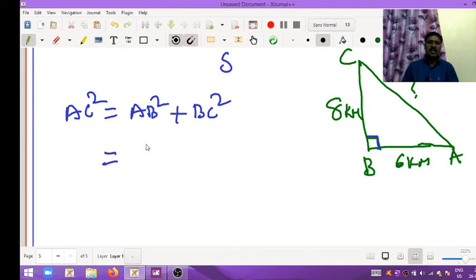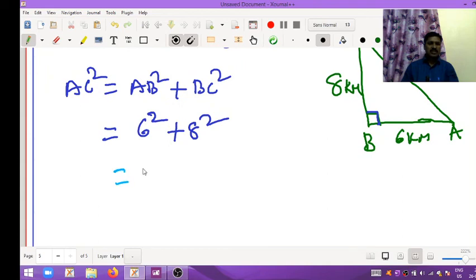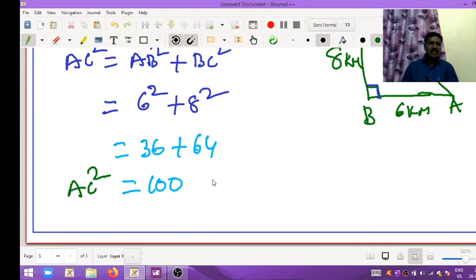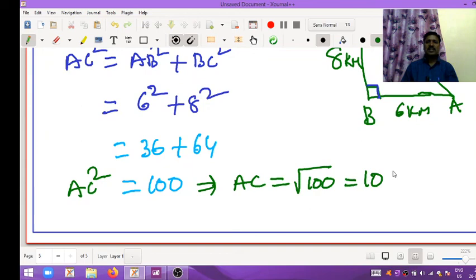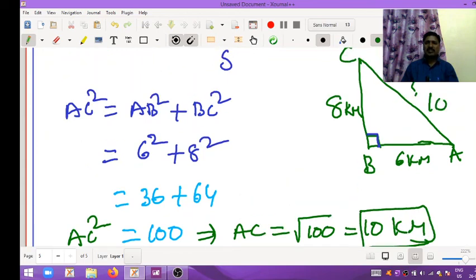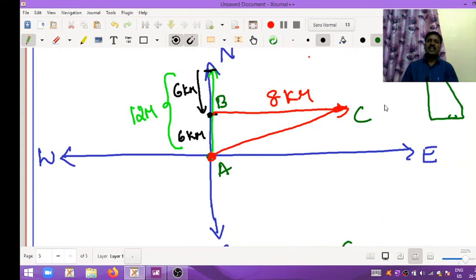So 6 squared plus 8 squared: 36 plus 64 is 100. AC squared is equal to 100, so AC is equal to the square root of 100, that is 10 kilometers.